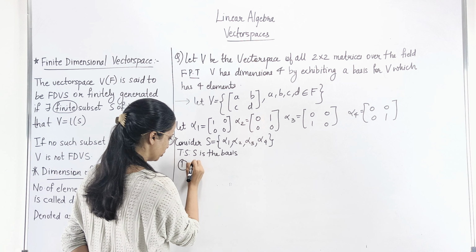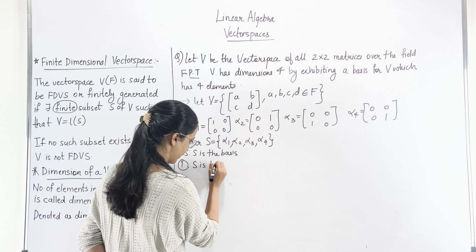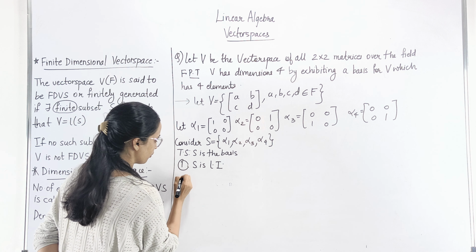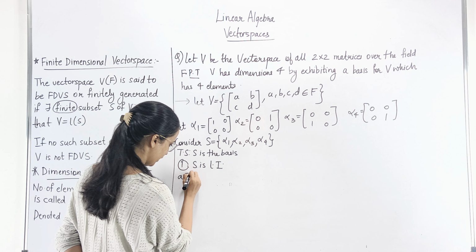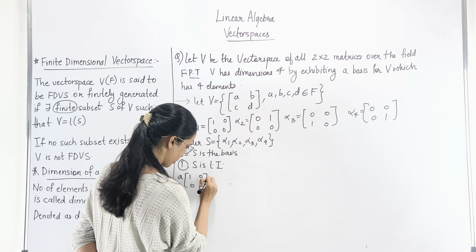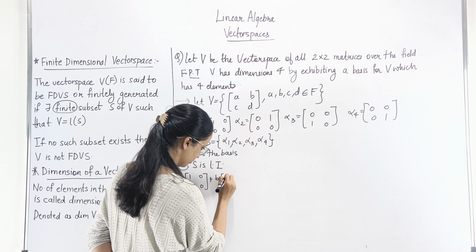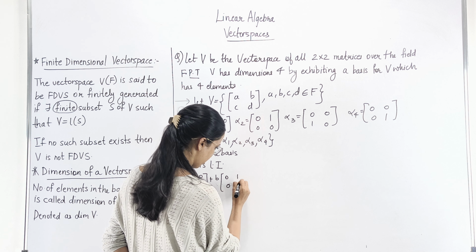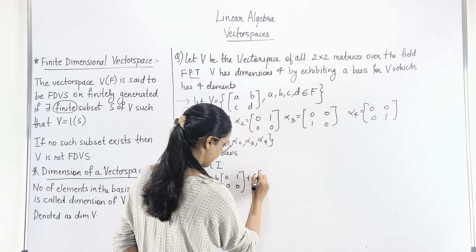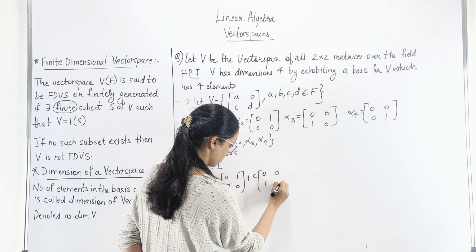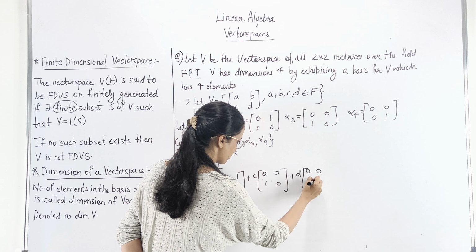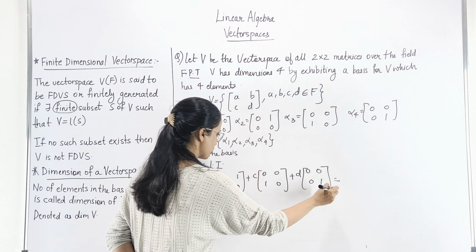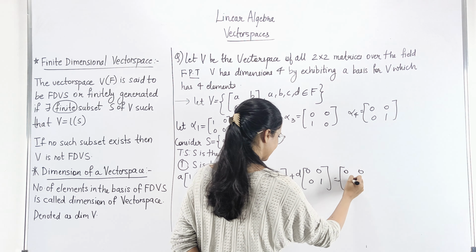So first you are going to show S is linearly independent. You are going to take coefficients from the field and write them in the linear combination, which we normally do to show that any particular set is linearly independent, and you are going to equate this with the zero element of the vector space, which in this case would be the zero matrix.